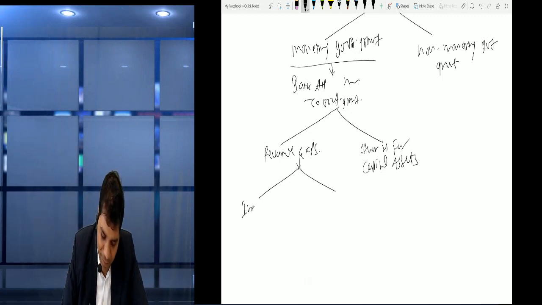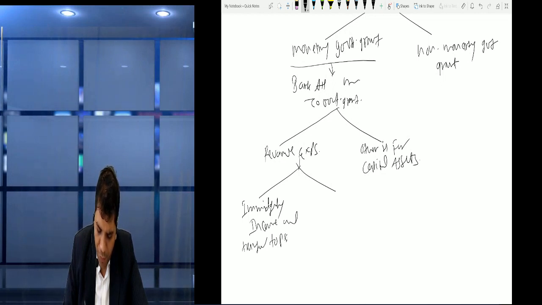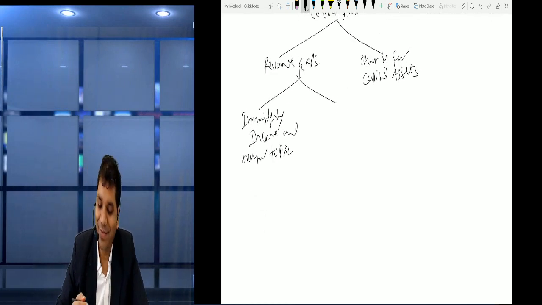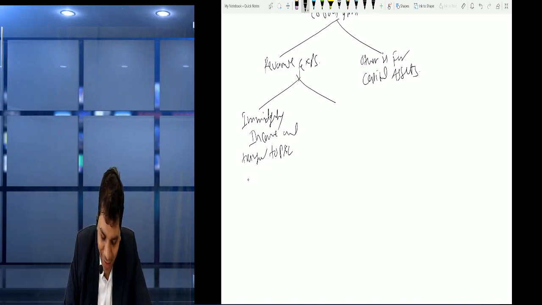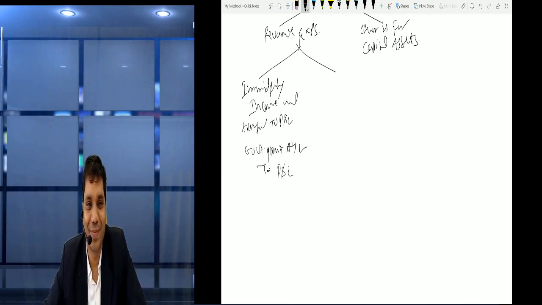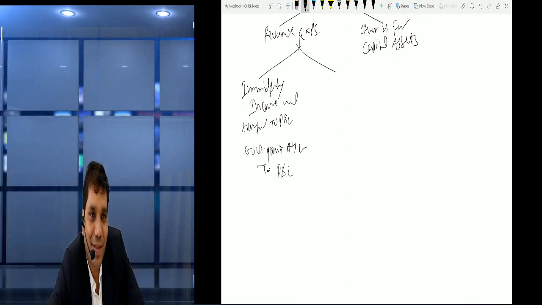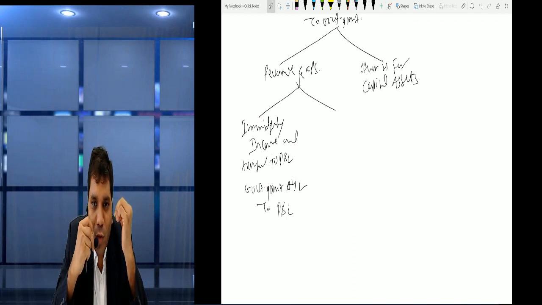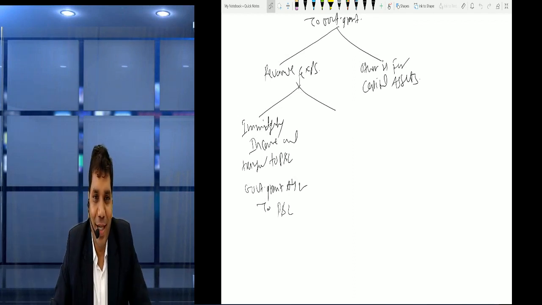Maybe we consider it immediately as income and transfer to profit and loss. Now, make it income and charge it to P&L. What entry do we pass? We pass the entry directly, that is government grant account debit to profit and loss. Right. Yes. So now friends, if it is used for revenue expense, then we can directly pass the entry government grant account debit to P&L and transfer to P&L.